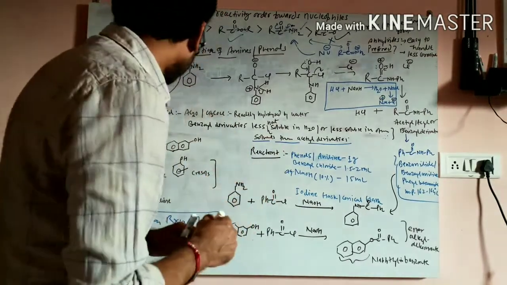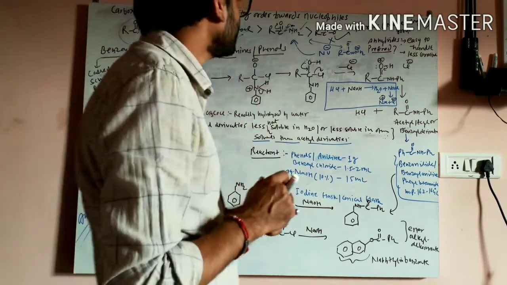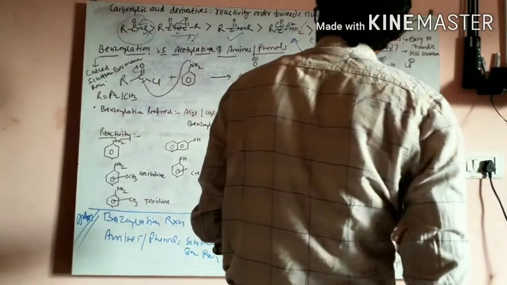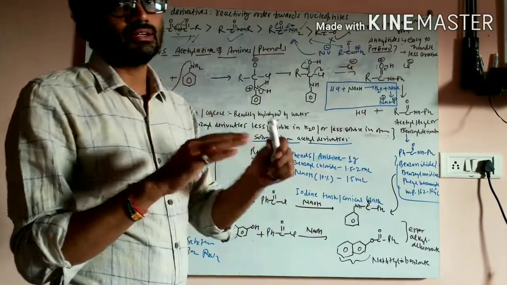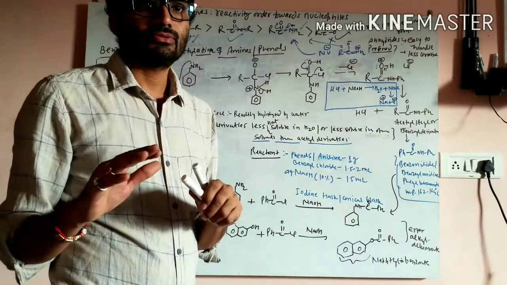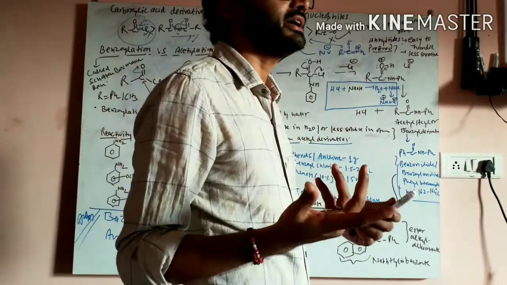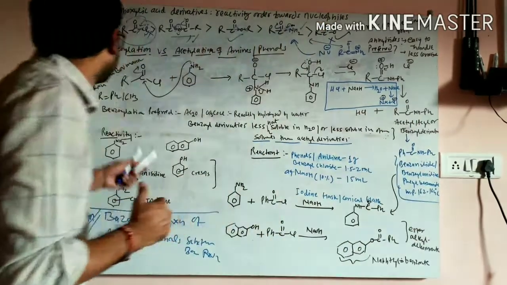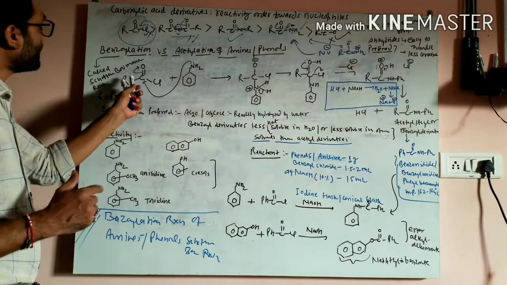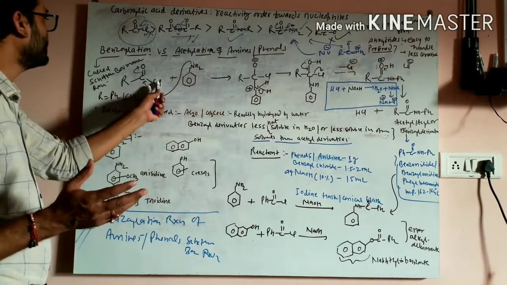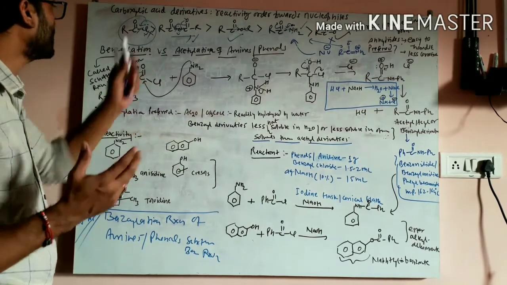Now coming to the benzoylation reaction of amines or phenols, that is called the Schotten-Baumann reaction. Either you take the benzoylation reaction or the acetylation reaction, the course of reaction will be the same, the mechanism will be the same. Why? See, I have taken acid chloride, that is simply RCOCl, the acid derivative of a carboxylic acid.